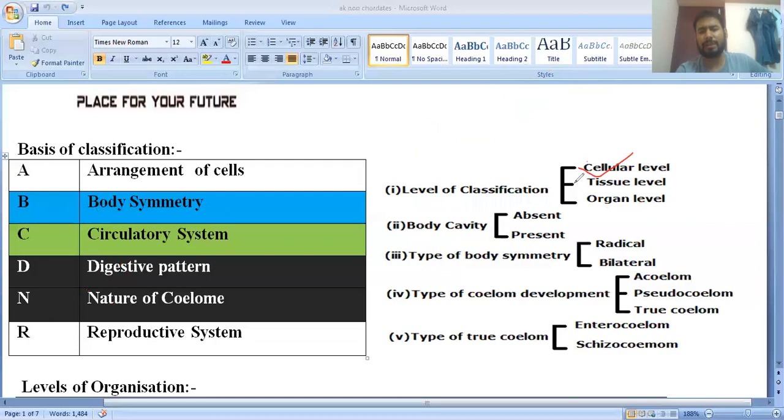So cellular level aggregation. And third is the tissue level. Fourth is the organ level, and one more, the organ system level of organization or level of classification. Clear? So this is the first basis of classification.